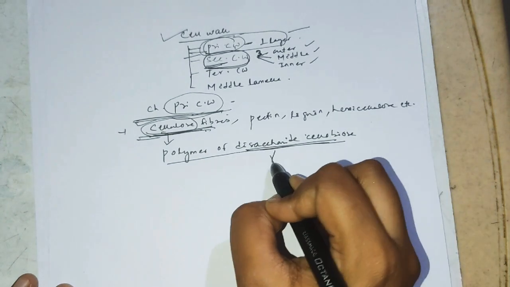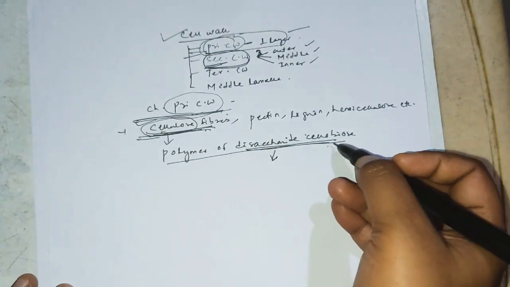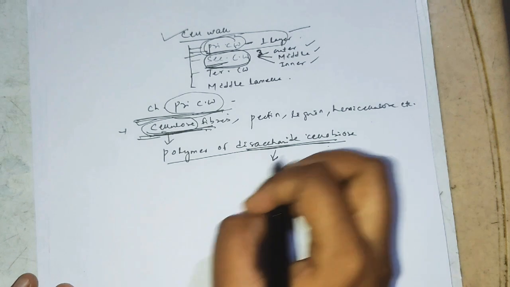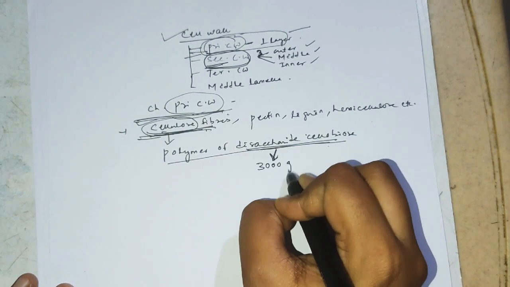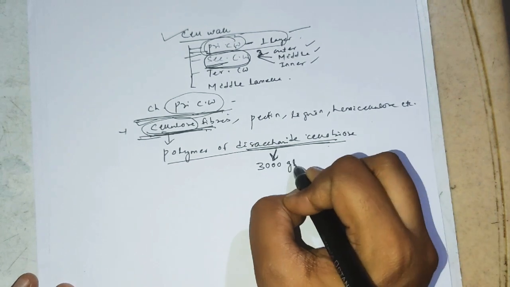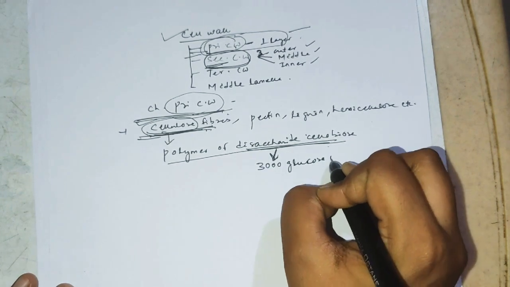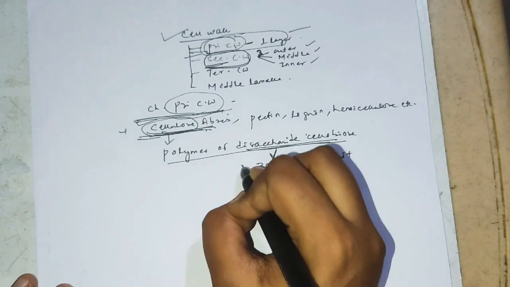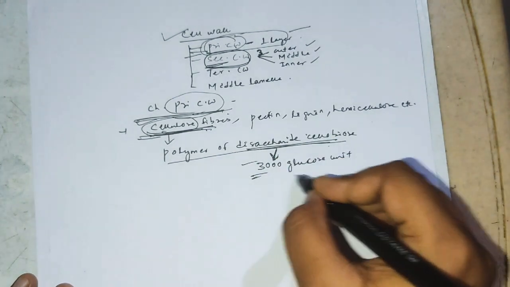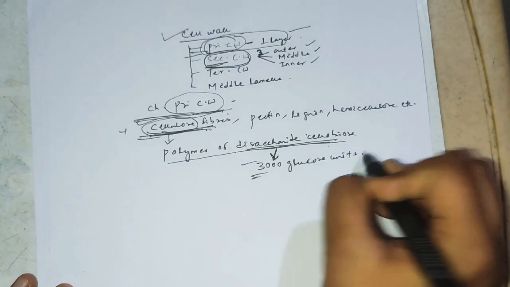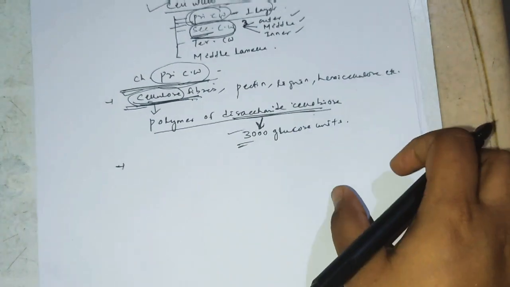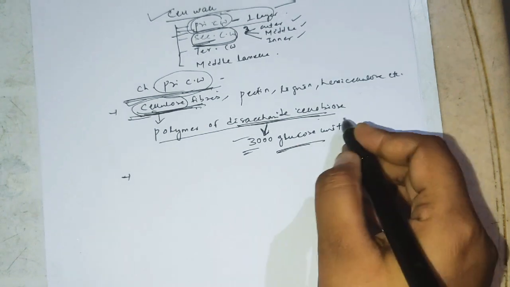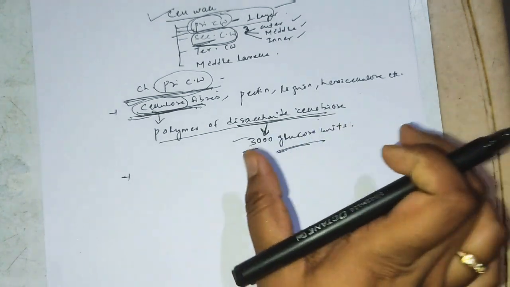These polymers are made up of approximately 3000 glucose units. Now the next point: these glucose units are arranged in a chain form.